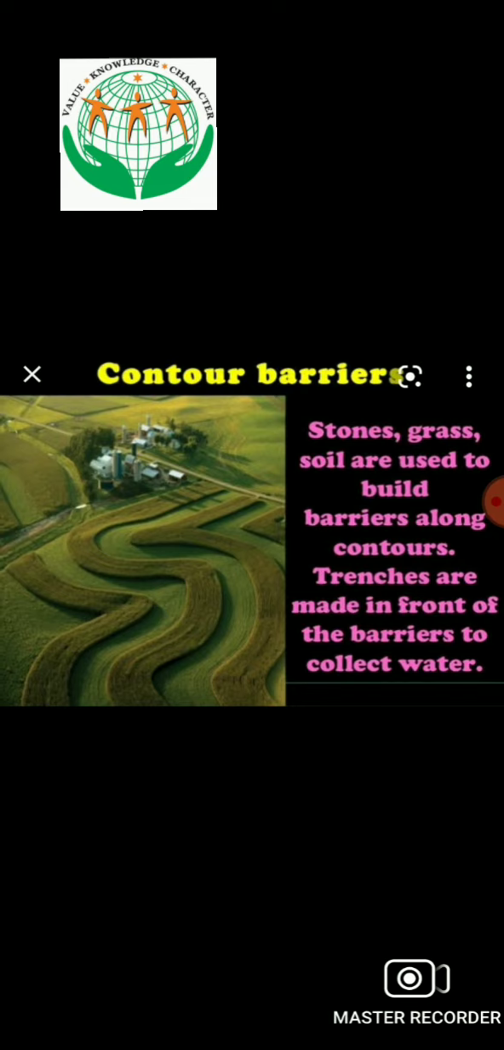The next is the contour barriers. Some barriers are developed with the help of stones and grass along the contour lines of the fields. So it is very useful in conserving the soil. The next picture on the screen you are seeing is of rock dams. What is this? This involves the building of dams with stones across the gullies to check the flow of water. It can check the flood water as well and helps to conserve the soil.